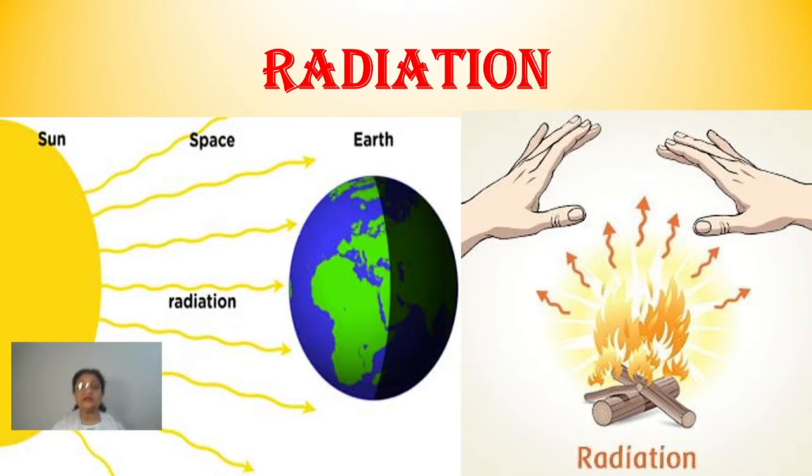And the sun gives out its heat in the form of radiation called solar radiation. In the same way, the earth also gives out the heat that is absorbed by the earth during daytime. It gives out the same heat at night time to the atmosphere, and this is again in the form of radiation. Understood now? So these are a few terms which should be very clear to you, children.